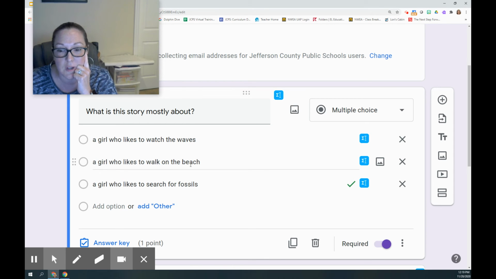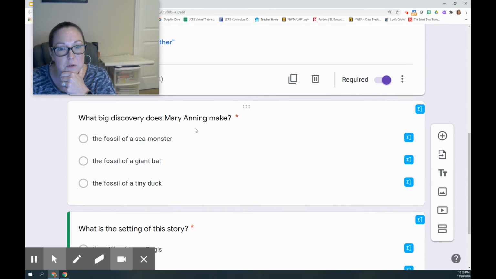A girl who likes to walk on the beach. Well, it is about a girl, and that girl does go walking on the beach, so maybe it's that one. Let's look at this one. A girl who likes to search for fossils. This is a story about a girl, and she does like to search for fossils. Gosh, it's kind of all three. So we have to go back and read that question again. What is this story mostly about? We've got to pick the one that the story is mostly about. You're going to pick the one you think it's mostly about.